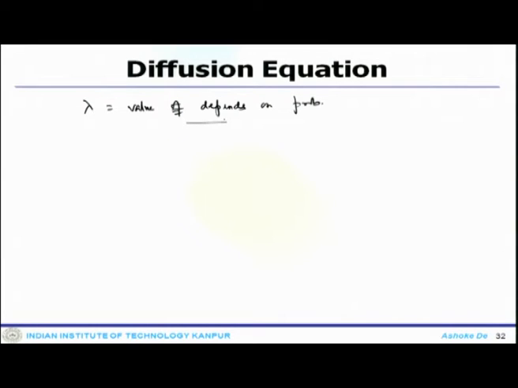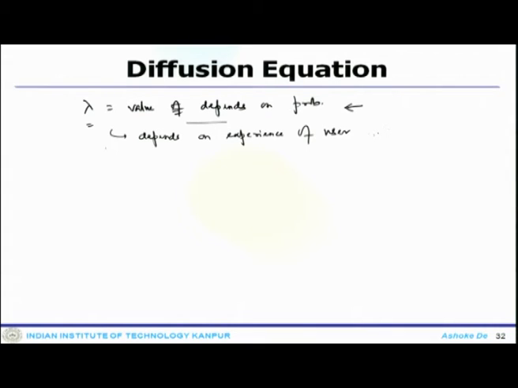So, all these are the issues which will be involved in choosing the value of lambda. Also, how lambda is assigned, or how one can choose this lambda value, depends to some extent on the experience of the user, because this is heavily dependent on your problem definition, your computational grid, degrees of freedom, grid spacing, iterative solver and all these things.